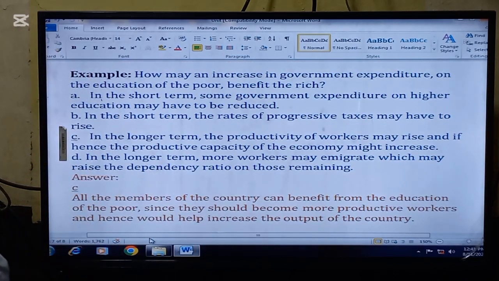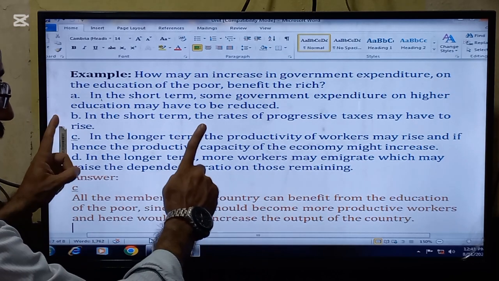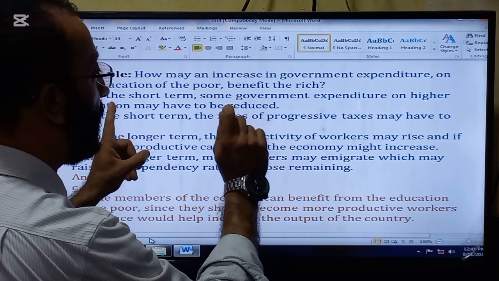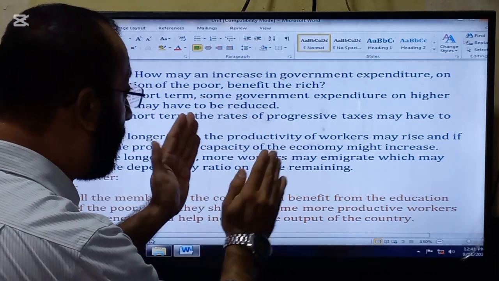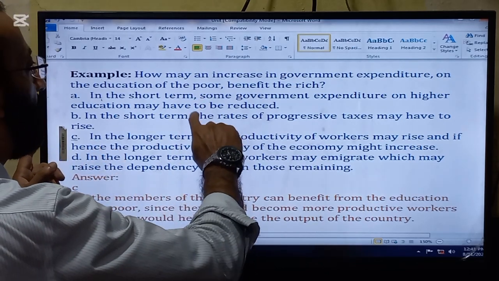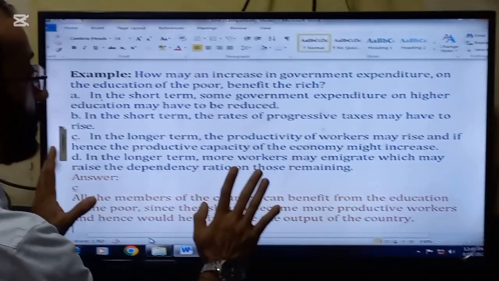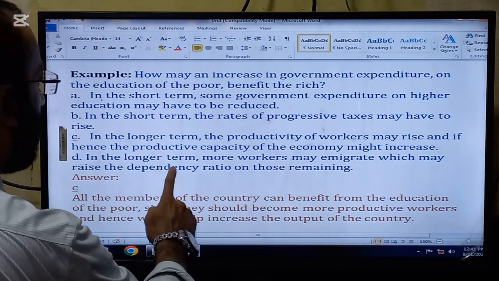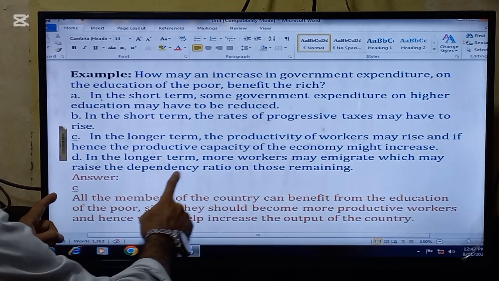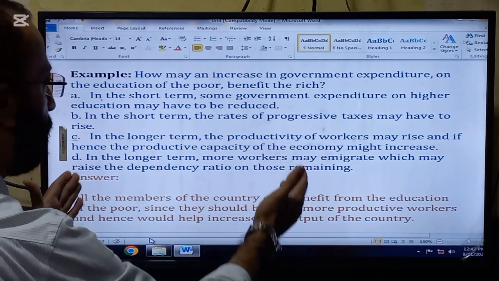How may an increase in the government expenditure on the education of the poor benefit the rich? So look now, this is again a very nice statement which is actually hard to understand for common people. So increasing government expenditure on the education of the poor benefits the rich. But the answer is C. In the longer term, the productivity of the workers may rise, and hence the productive capacity of the economy might increase, so definitely the rich will benefit from it.